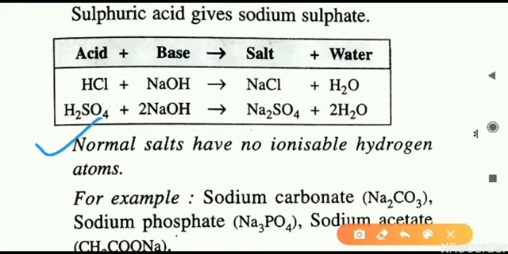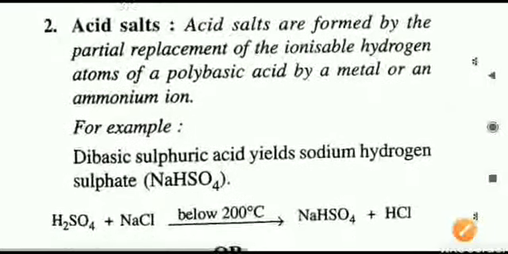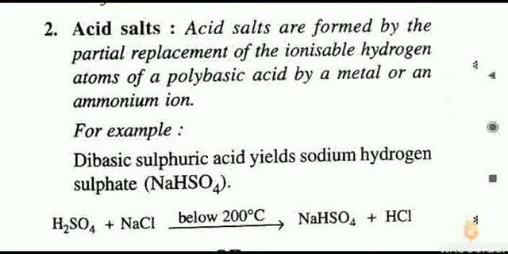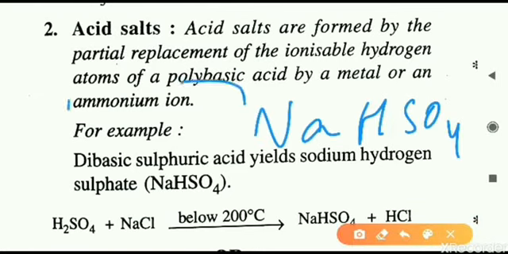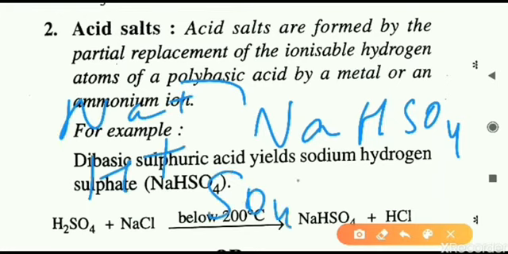But if an ionizable hydrogen atom remains, then what will it be called? If any salt has H plus in it, what is it called? That is the second type of salt, called acid salts. Acid salts have ionizable hydrogen in them. For example, we can take NaHSO4. If it dissociates in water, what will we get? We will get Na plus, which we have just seen, another one will be H plus, and the third thing SO4 2 minus.